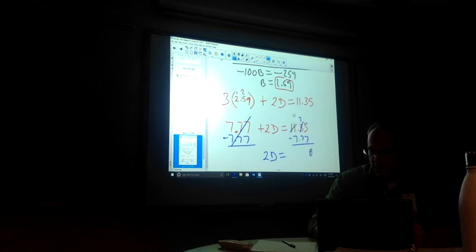2d is equal to, I'd borrow here, so that'd be 15, that's an 8. I'm going to borrow from here, that is going to become a 10. So that's a 12. 12 minus 7, that's 5. 10 subtract that is a 3. And then if I divide both sides by 2, that's going to give me a 1 decimal 7, $1.79. So my drinks cost $1.79. Put a dollar sign. And your burrito is $2.59. And don't forget the dollar sign.